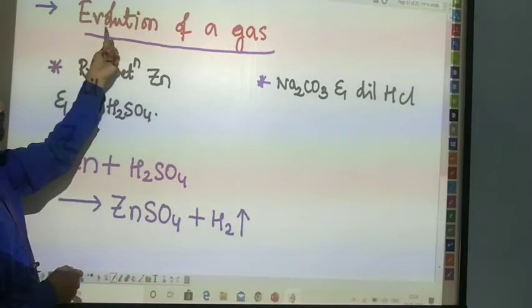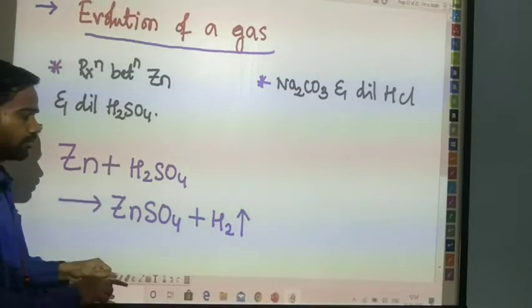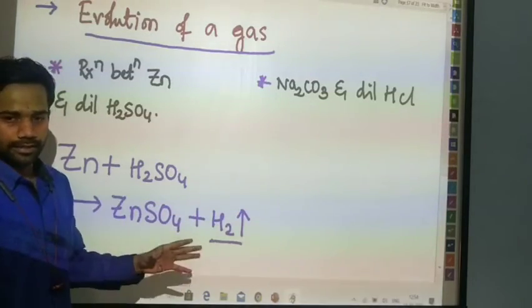Can you tell the gas evolved in the reaction between zinc and dilute sulfuric acid? We are producing which gas? That's going to be hydrogen gas.